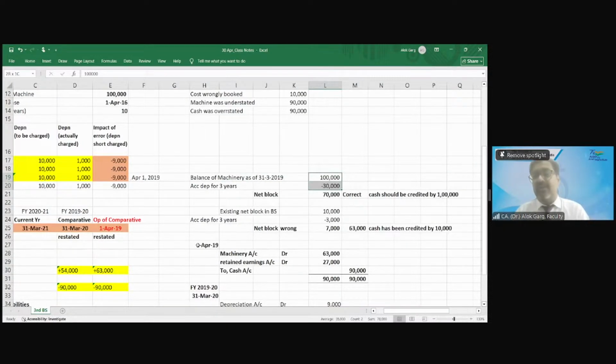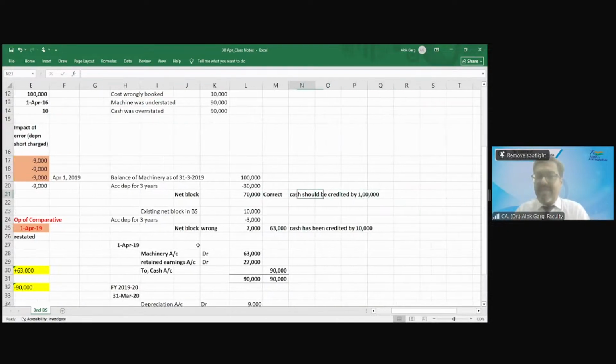If everything goes correct, what would have been my net block as on 1st April 19? 1 lakh was the gross block. 30,000 should have been the depreciation. 70,000 should have been the correct net block, right? And cash should have been credited by 1 lakh instead of 10,000. Is that right? This is what should have happened, no? As per 1st April 16, on 31st March 19, 70,000 should be my net block and cash should have been credited by 1 lakh rupees instead of 10,000 rupees. What has happened? Your wrong net block is 7,000 on 31st March 19, which is 1st April 19.